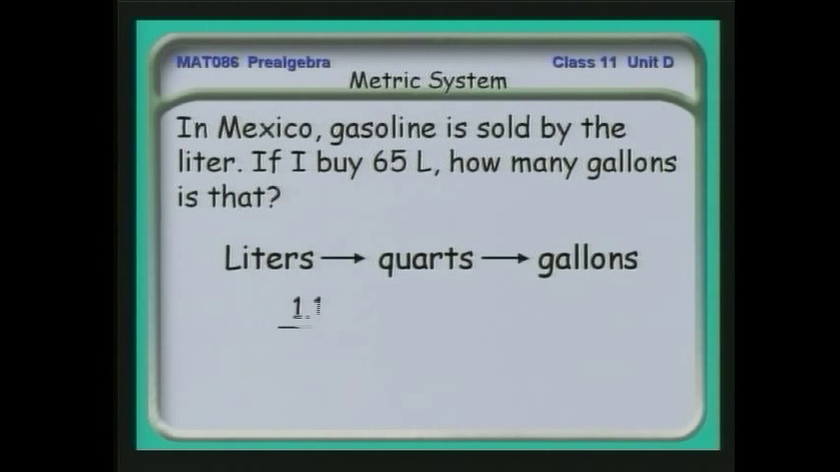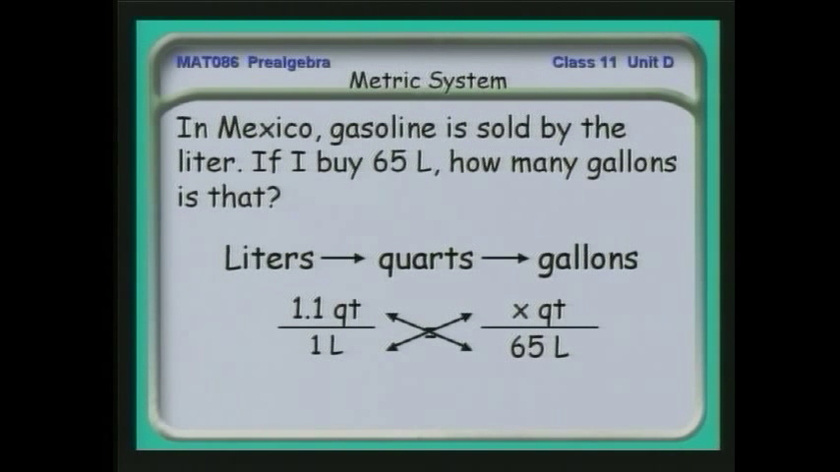Let's take the first part. I know that 1.1 quarts is equivalent to 1 liter. So on the left, I'll use the ratio 1.1 to 1, and I want to find out how many quarts 65 liters is. So I cross multiply here, and I get the equation that x is 1.1 times 65. Working this out, I find that 65 liters is equivalent to 71.5 quarts.